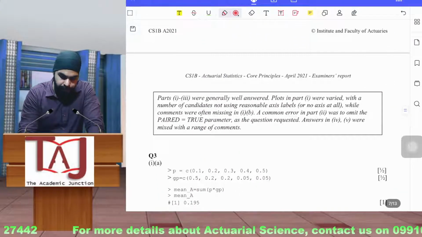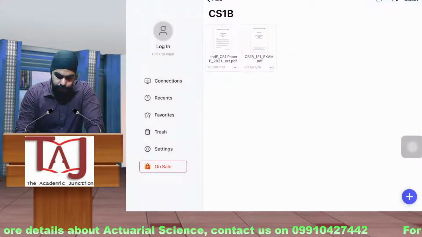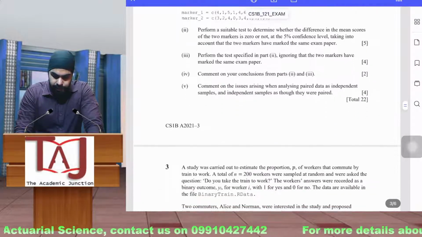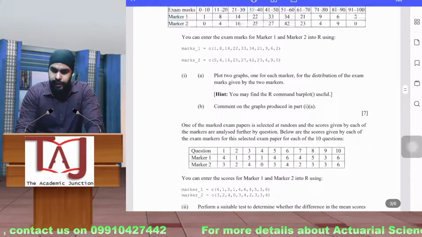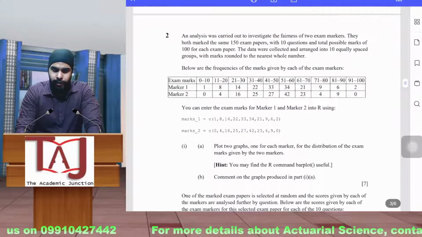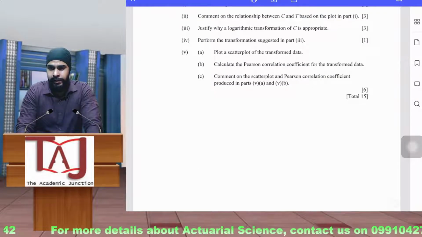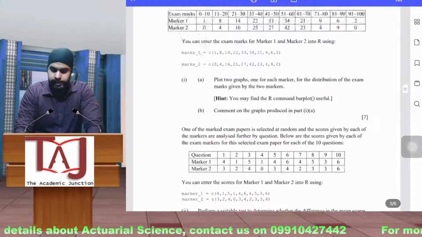So we have discussed 2 questions as of now. In these 2 questions, we have 22 marks and 15 marks, so approximately 37 marks, and I have not even counted the 10 lines of R code. Even if I have not written the 10 lines of R code, you have obtained 37 marks out of 100.